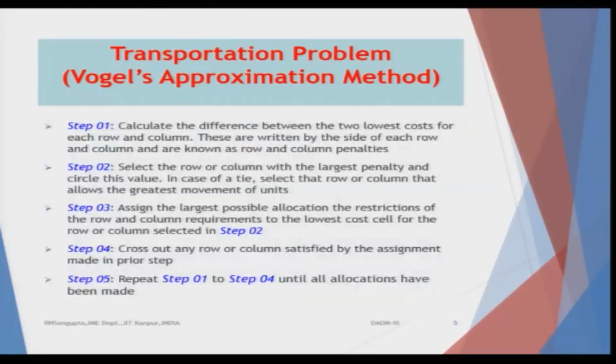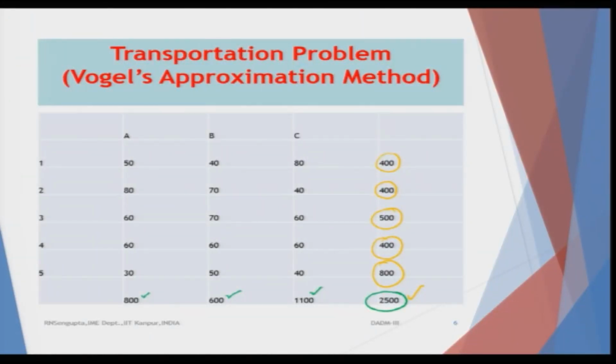Now, I will follow the rule. The rule says that I calculate the difference between the two lowest costs for each row and each column. They would be written by the side of each row and each column, as the row penalties and the column penalties. So, I am only considering the penalties. The penalty for the minimum cost, if I consider a column, would be the difference between 50 and 30, which is 20.